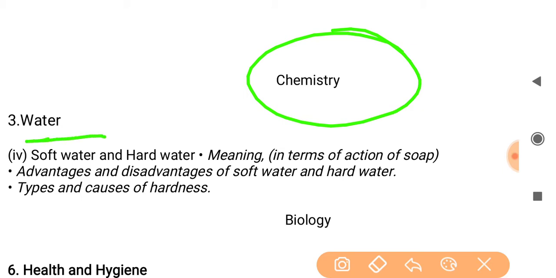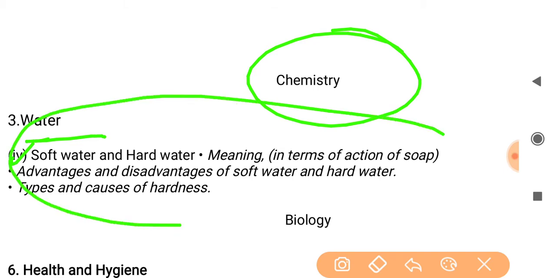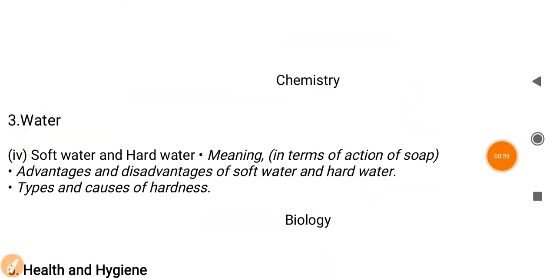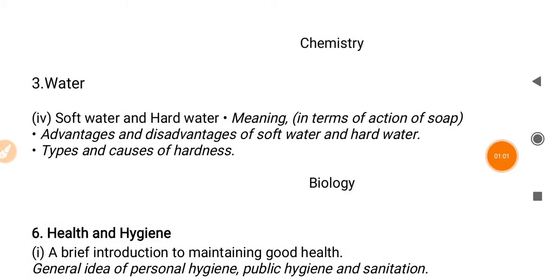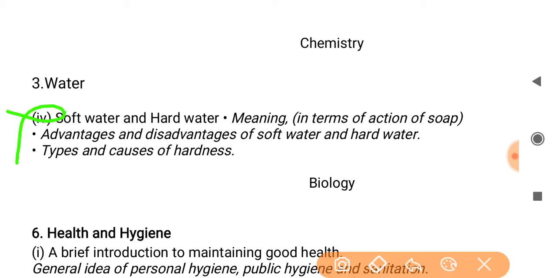Only one change you can see, in the fourth unit of the third chapter, Water. You do not have to read about the advantages and disadvantages of soft water and hard water, and the types and causes of hardness. So you have to leave out this last portion. In chemistry, I found only one change.